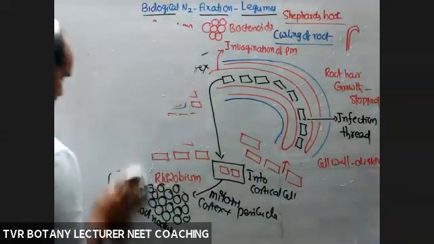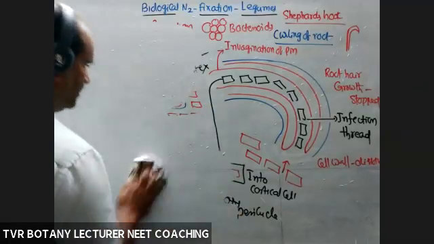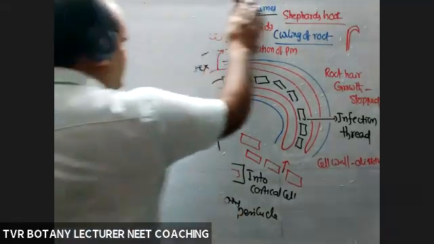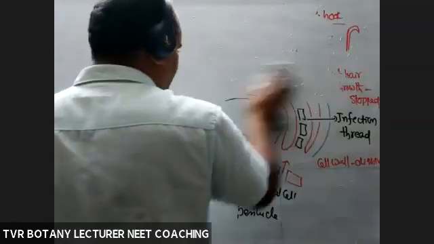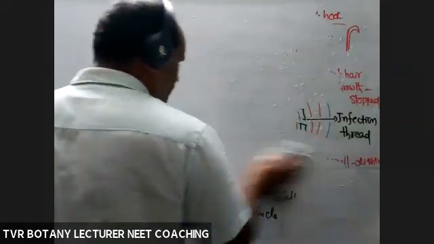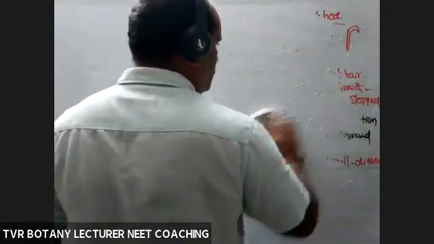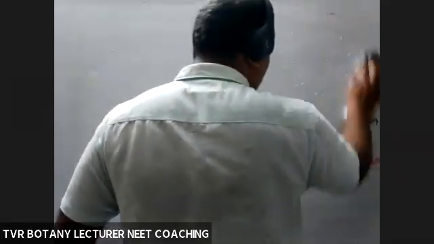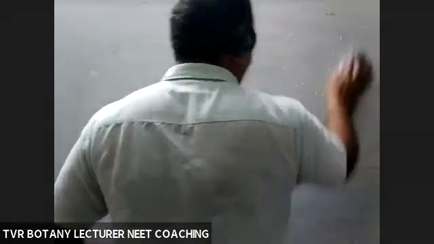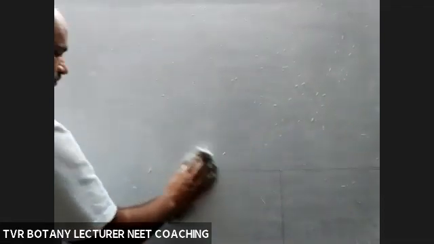Now, what about the mechanism of nitrogen fixation? Here, a very important thing is, what are the host root regions or zones involved in the formation of a root nodule? Cortex and pericycle, both are involved.